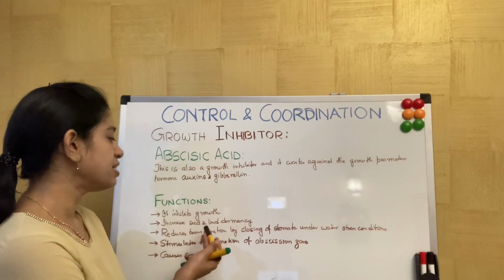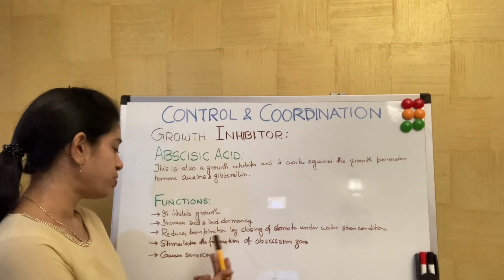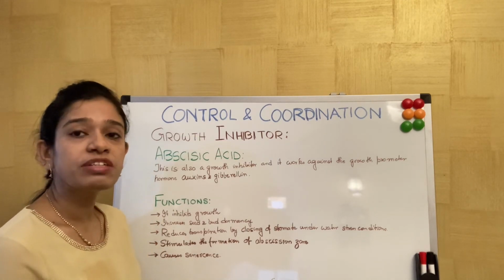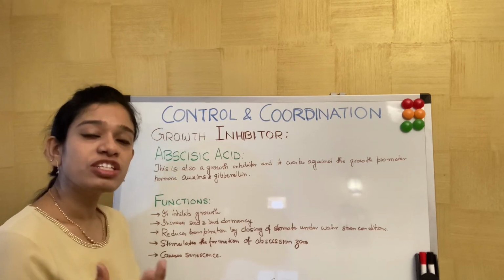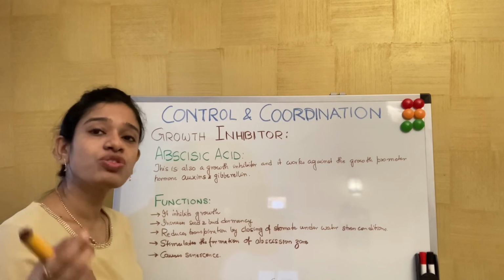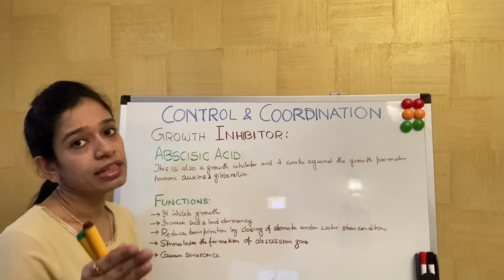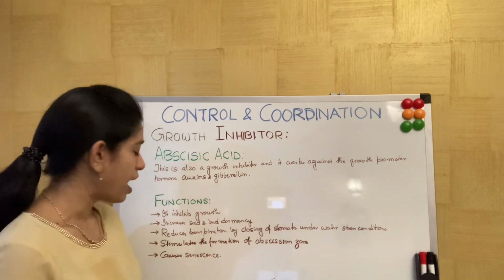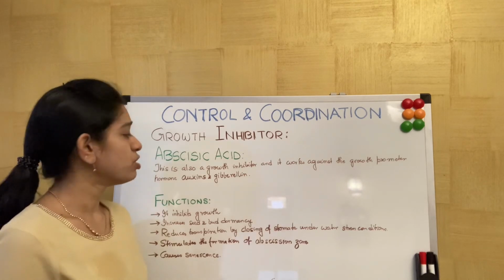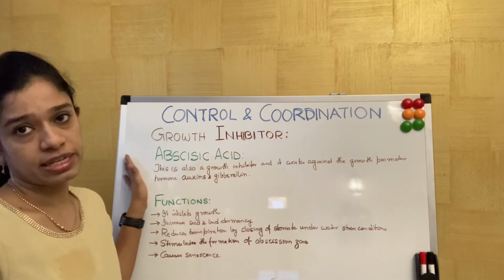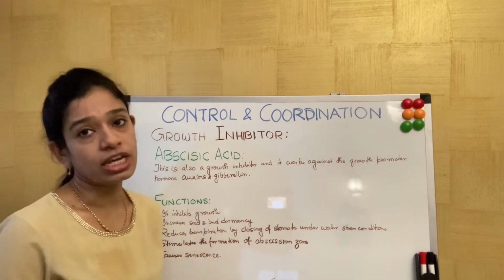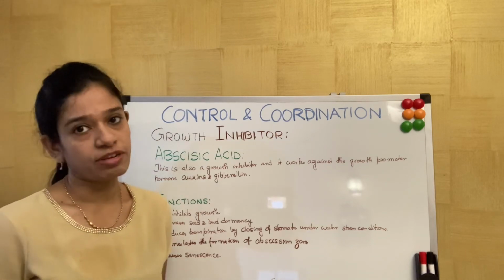It increases seed and bud dormancy. It reduces transpiration. It stimulates the formation of the abscission zone. If a leaf is discolored or old, abscisic acid is secreted so that the abscission zone forms and the leaf is made to fall off from the plant. And last, it causes senescence. So these are the functions of abscisic acid. You should remember that abscisic acid is called the stress hormone. Ethylene is the only gaseous hormone of all the 5 hormones that we have talked of.